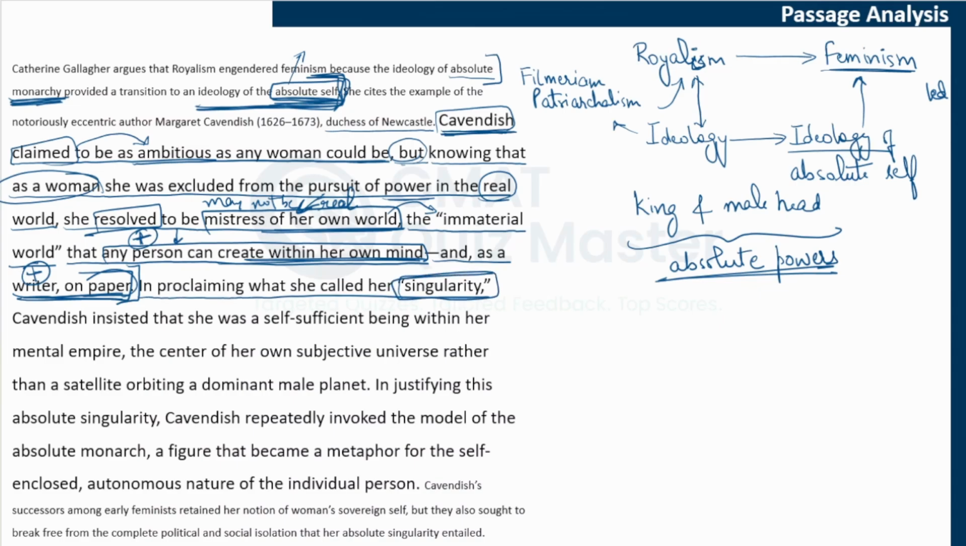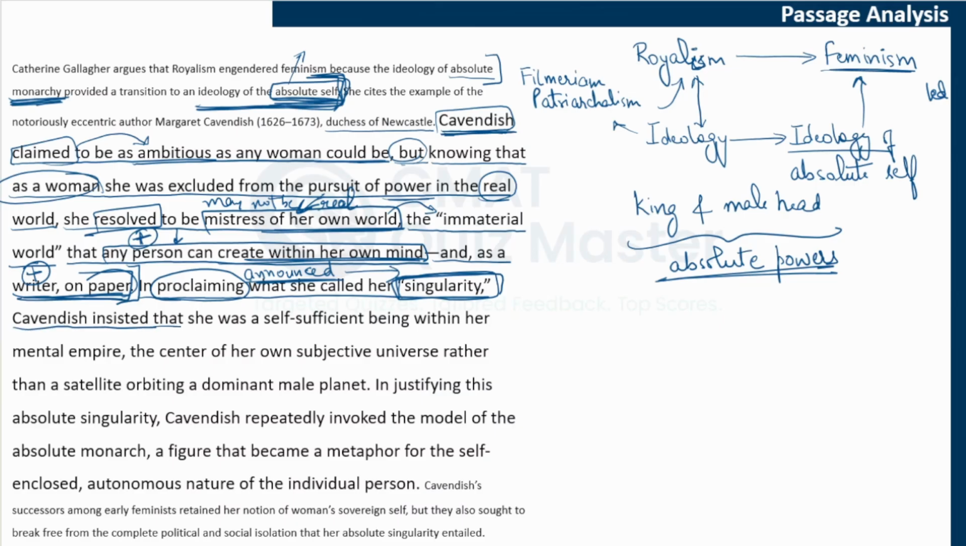So this is something that Cavendish used, this word exactly. So the author is quoting that word, that she proclaimed what she called her singularity. Proclaim means she was not just quietly thinking about it. She announced this to the world. She was open about it. She talked to people about it. She proclaimed it, and she called it her singularity. So let's understand this singularity better.